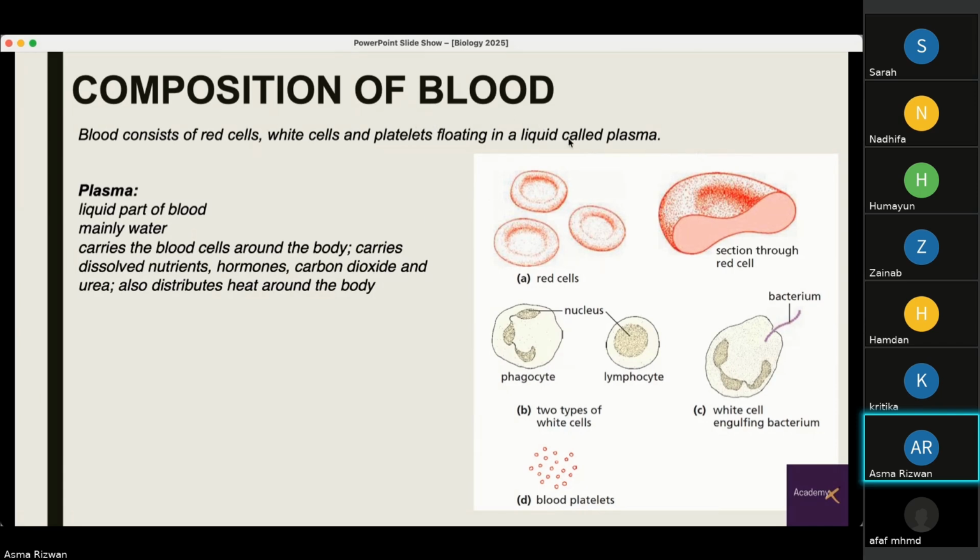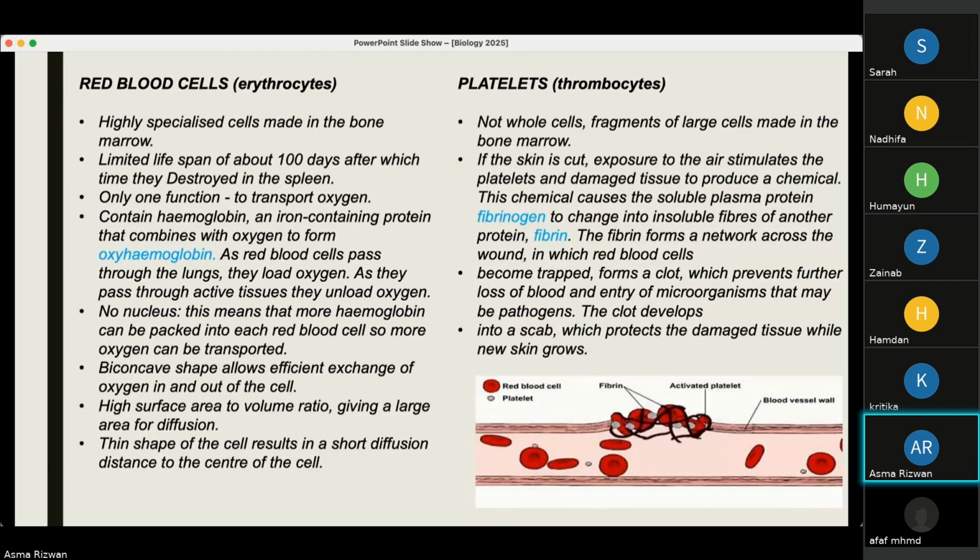And the blood floats around in a liquid called plasma. So plasma is the liquid part of the blood. It is mainly water, carries the blood cells around the body, carries dissolved nutrients, hormones, carbon dioxide, and urea. Also distributes heat around the body. Again, blood is composed of red blood cells, shown right here, white blood cells, and platelets. Each of these have their own functions, and they're adapted to their functions.